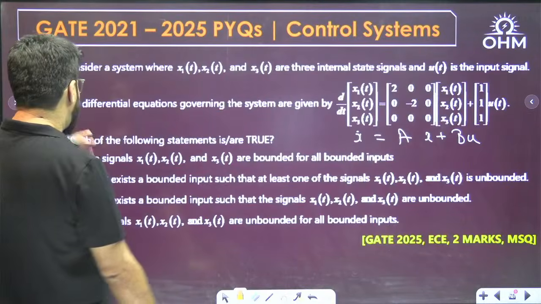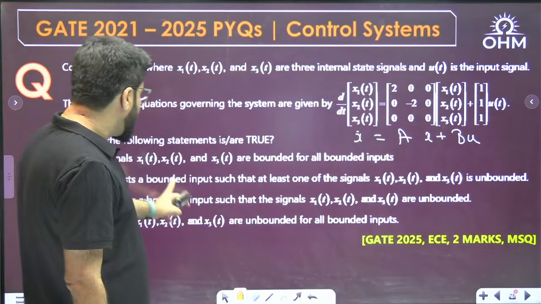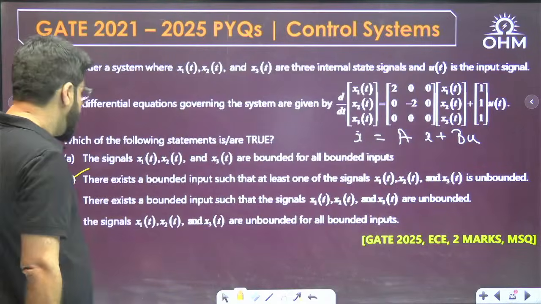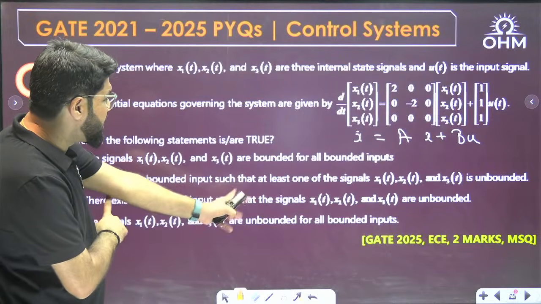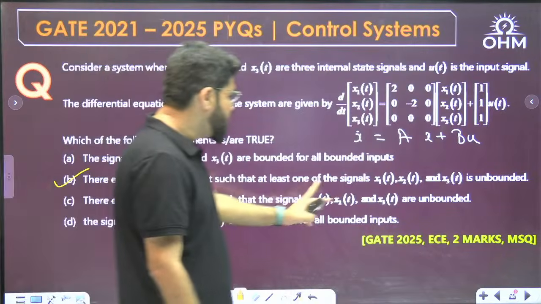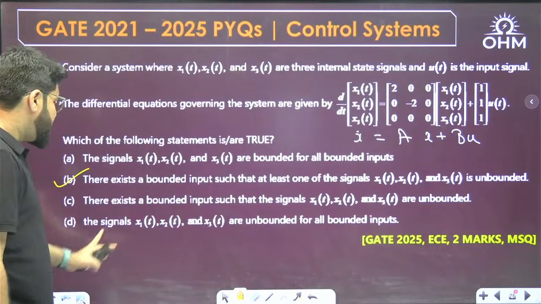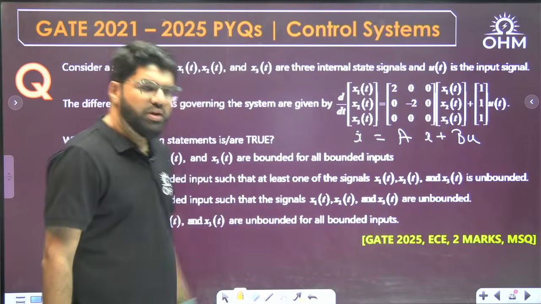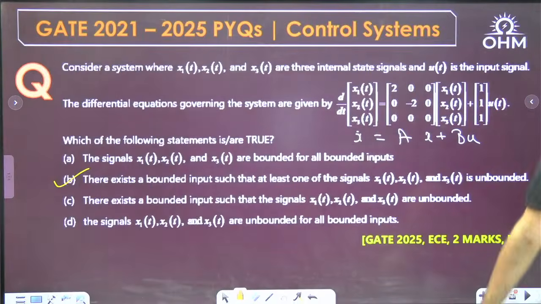Anyways, looking at the options: the signals x1, x2, x3 are bounded for all bounded input? No. There exists a bounded input such that at least one of the signals is unbounded. This is correct. There exists a bounded input such that the signals x1, x2, x3 are all unbounded? All being unbounded we cannot guarantee. The signals x1, x2 and x3 are unbounded for all bounded inputs? No. It is an MSQ question, but only one option matches, that is B.